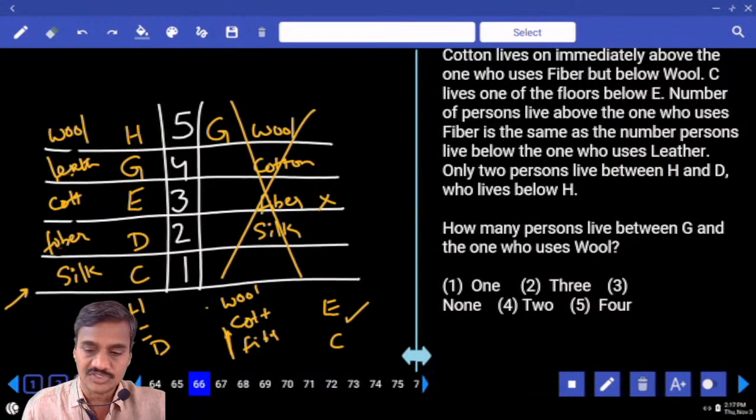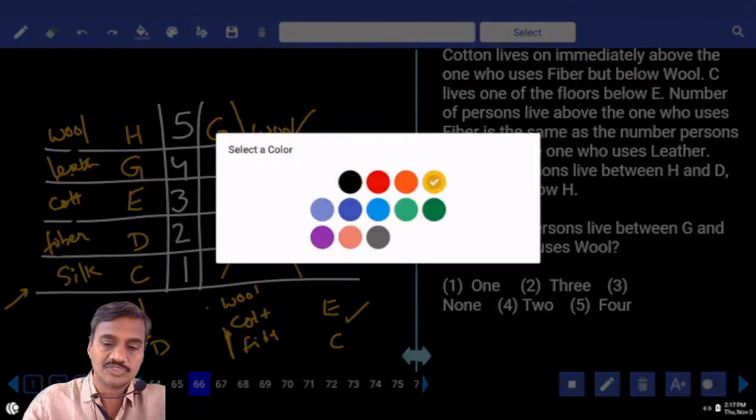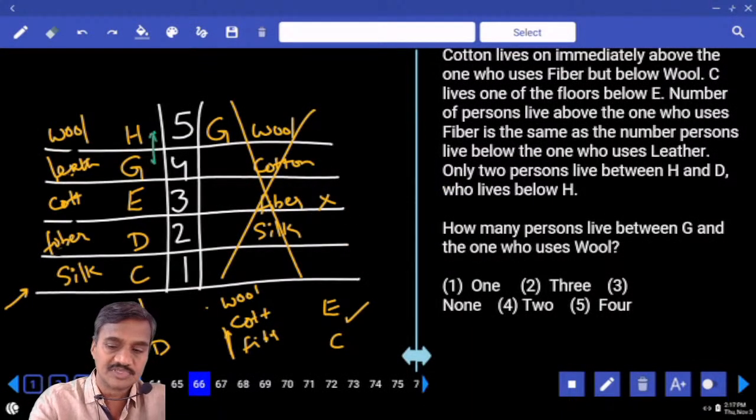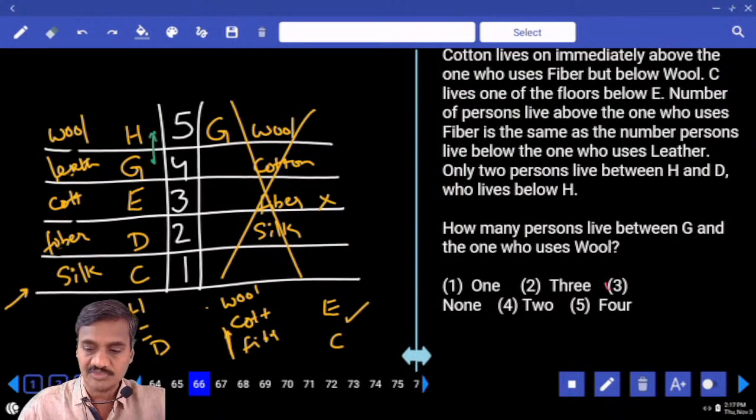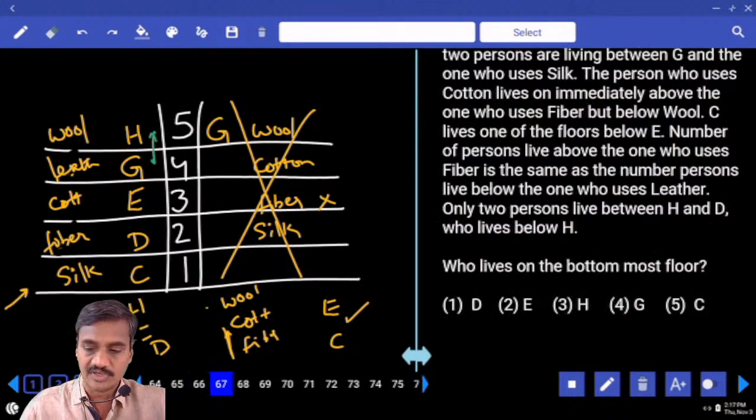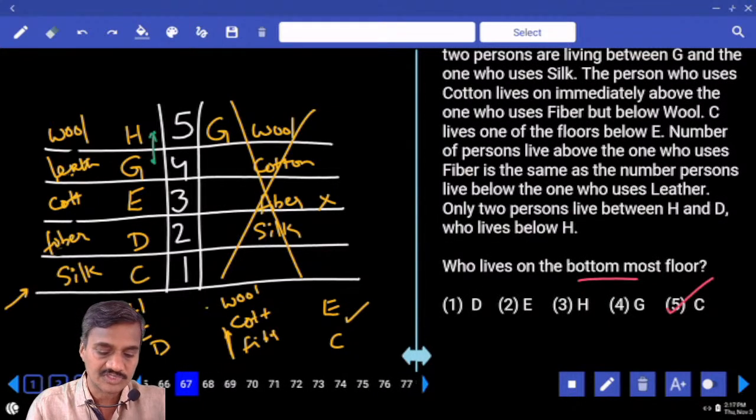Then question number 66. How many people live between G and the one who uses wool? Between G and the one who uses wool, both these 2 persons are together. There is no person in between, none. That is choice 3, question number 66. Then 67. Who lives on the bottommost floor? C lives on the bottommost floor. 67, choice 5.